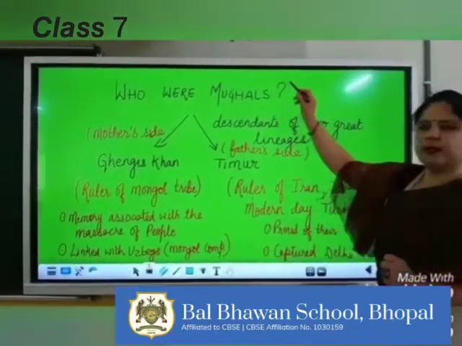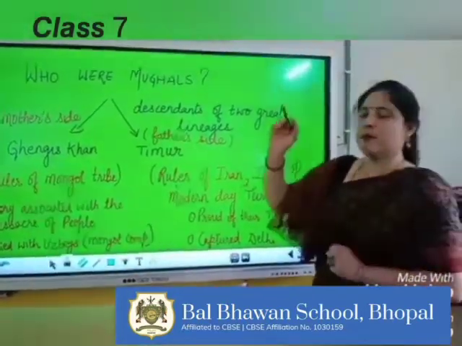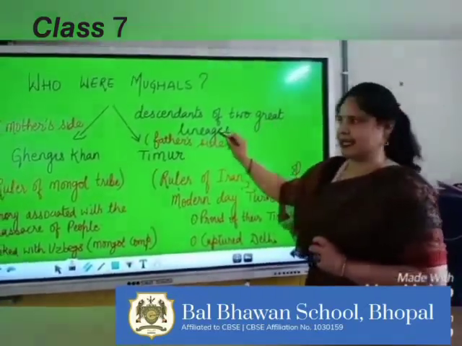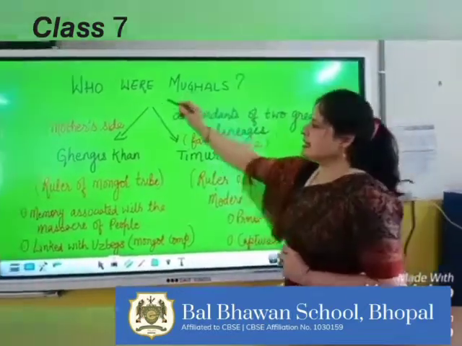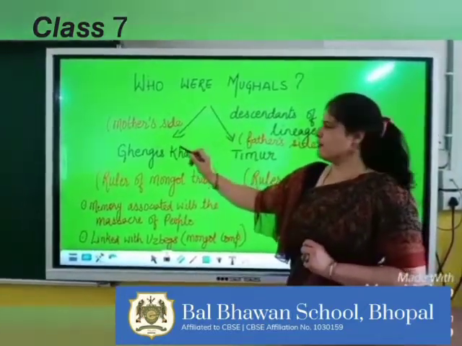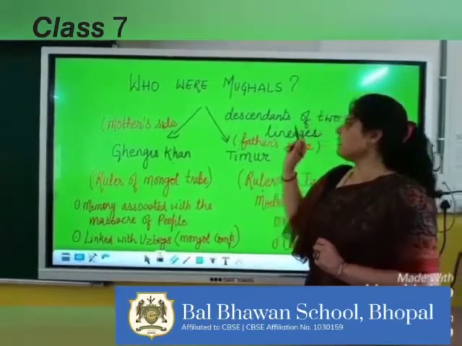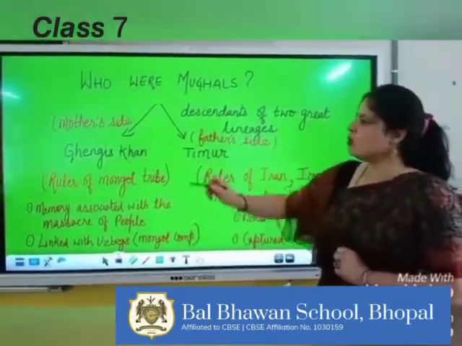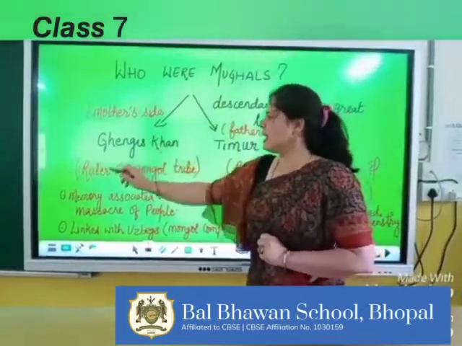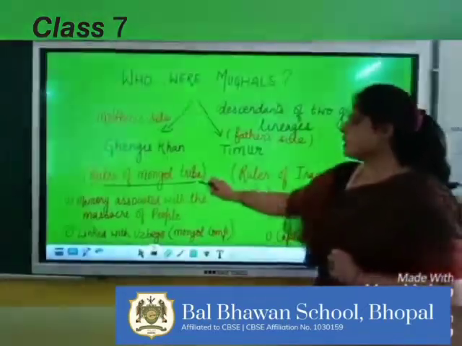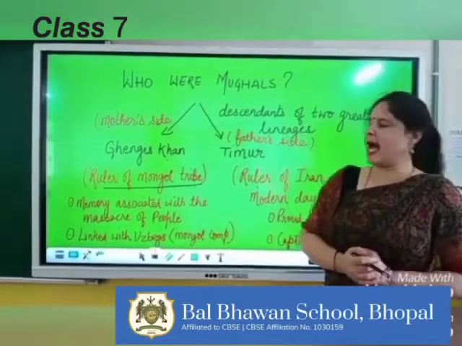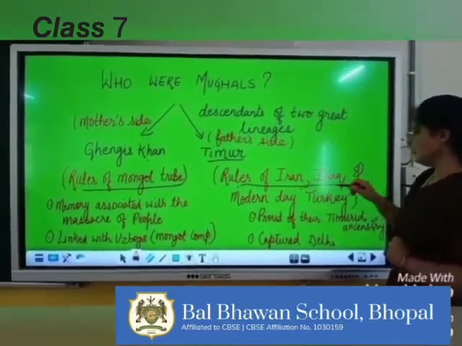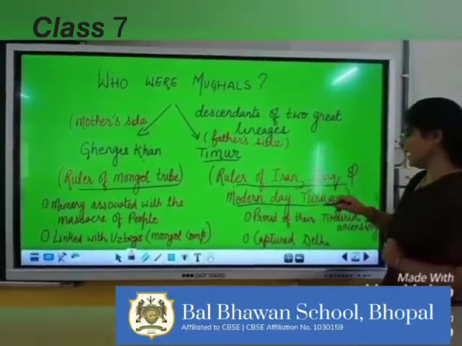Who were Mughals? So children, Mughals were the descendants of 2 great lineages. From their mother's side, they were descendants of Genghis Khan. From their father's side, they were descendants of Taimur. Now, who was Genghis Khan? Genghis Khan was the ruler of the Mongol tribe. And Taimur was the ruler of Iran, Iraq, and modern day Turkey.